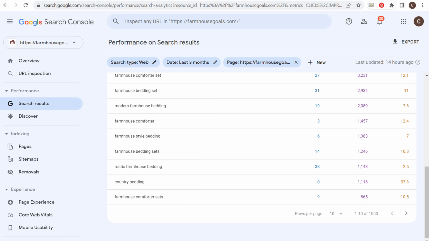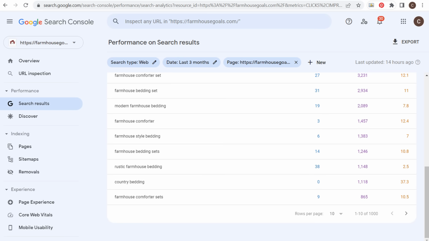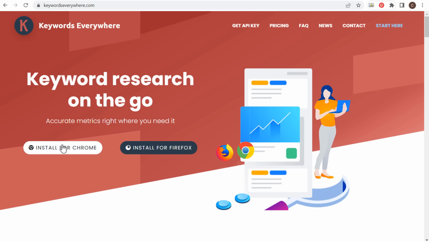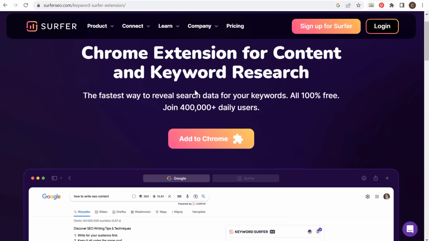So coming back over here, the first 2 tools here are the only ones that you're going to need an account for. Every other one you don't need an account for. Some of them you may need to download a Chrome extension. So the next 2 are going to be Keywords Everywhere and Keyword Surfer. Now these are fairly similar tools to me, but if we come over to keywordseverywhere.com, we can install the Chrome extension. And if we also do this for surferseo.com/keyword surfer extension, we can add this to Chrome as well.